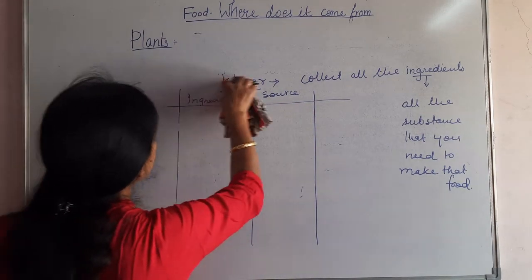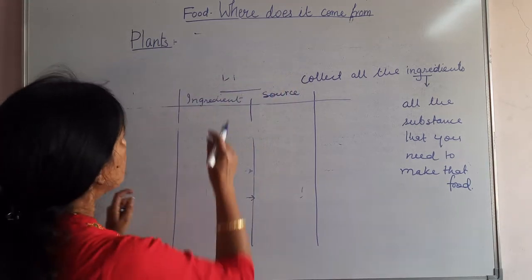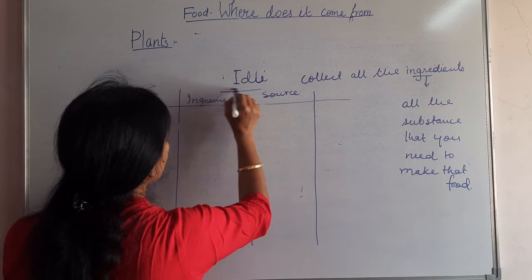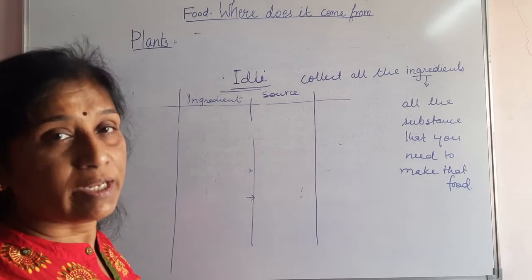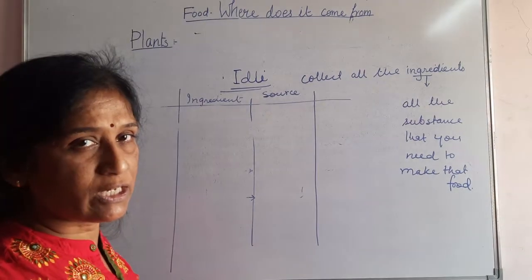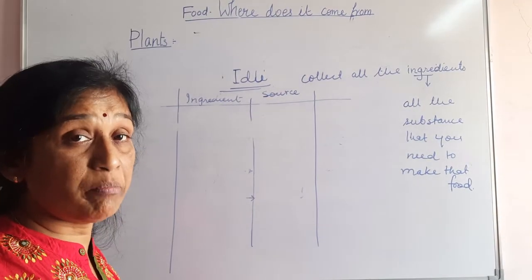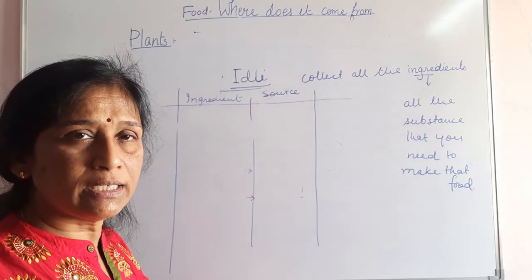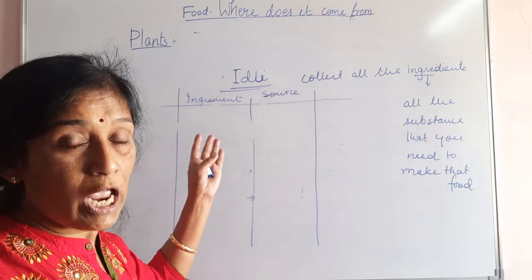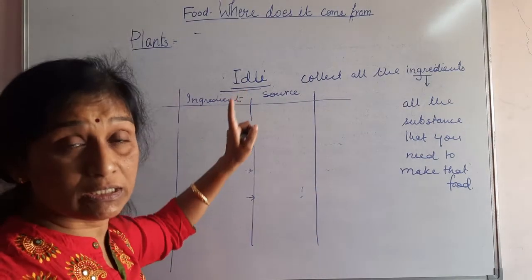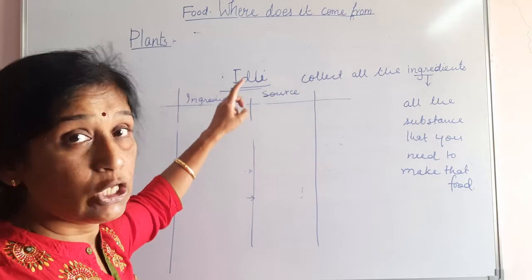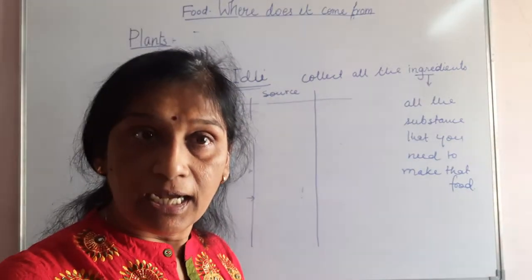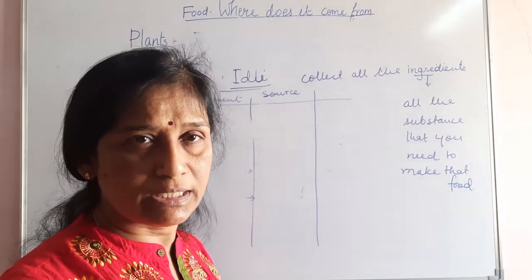Now my next item is idli. If you have seen your mother preparing idli for you, you might have seen that she has to prepare a lot a day before. What is she taking? She is collecting the ingredients to make it. What does she need to make idli only? I'm not talking about sambar. I'm talking about idli. So what is she using? She is using urad dal.